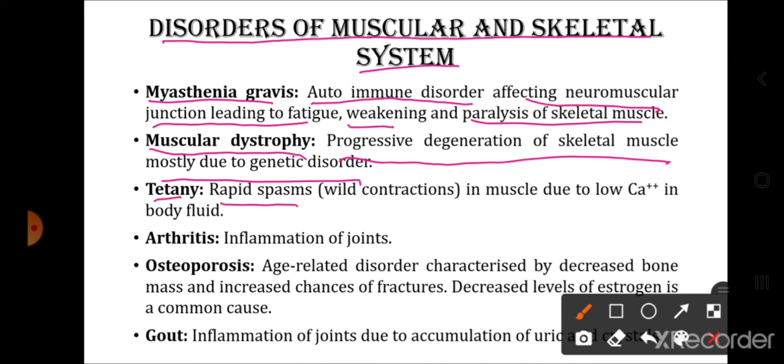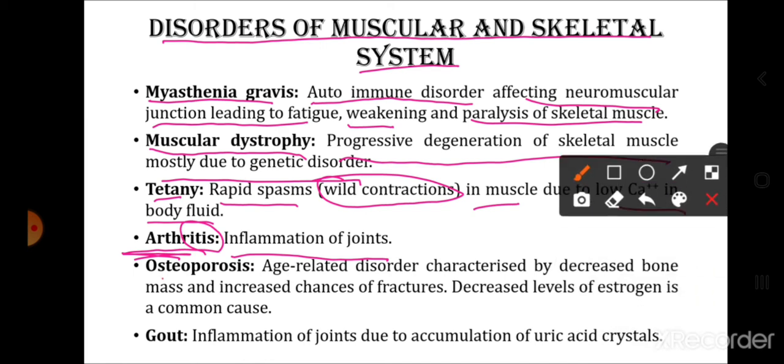Tetany, the rapid spasms. Spasms are continuous contractions. So rapid spasms in the muscles due to low calcium in the body fluid. Arthritis: itis, जब भी आता है, I told you it is inflammation, and arthron means joints. So inflammation of the joints is called arthritis.